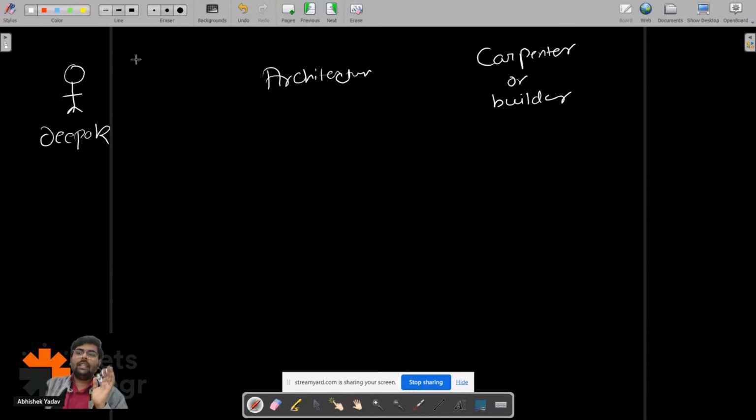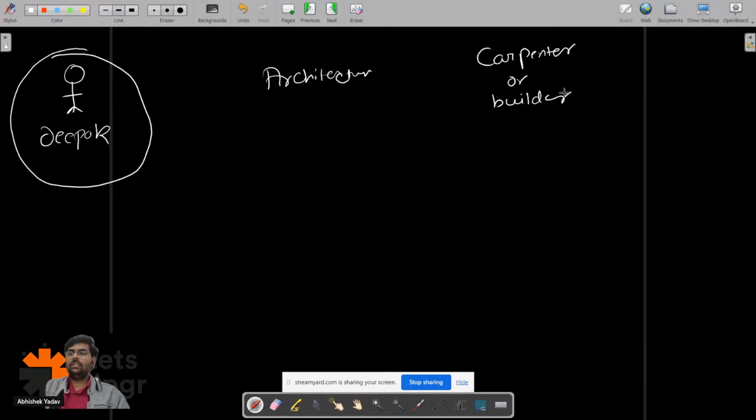He will say, hey, if I go to the carpenter, then the carpenter will ask about the properties of the house and the functionality of the house, right? Let's assume the carpenter will ask about the dimension of the house, how many rooms he wants, how many kitchens, how many halls, how many floors, and what will be the design. Deepak is not the person to tell each and everything to the carpenter.